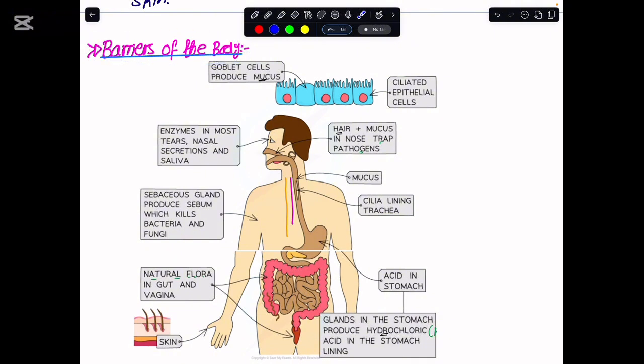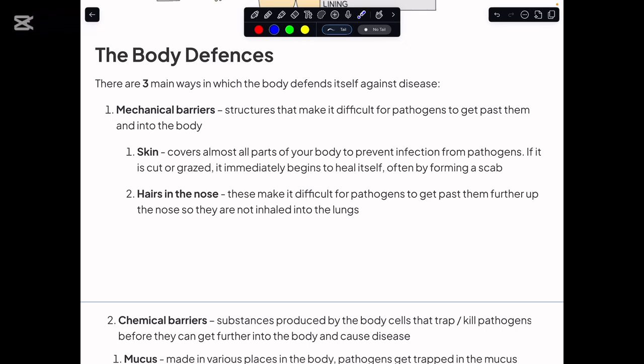So I have highlighted it for you. If I were to sum up everything I have highlighted above, what you need to know is that the body has three main ways in which it defends itself against diseases, and I have said we have these mechanical barriers. These mechanical barriers make it difficult for the pathogens to get past into the inside of the body.